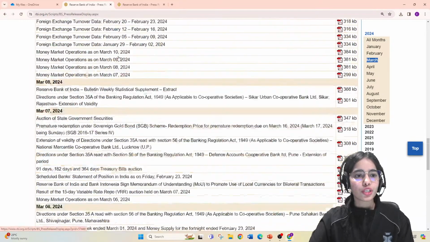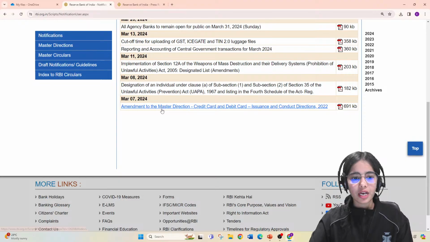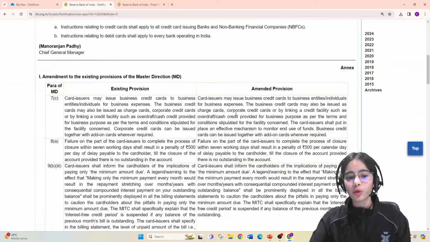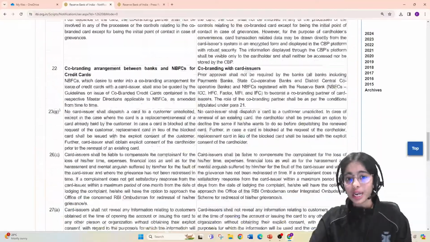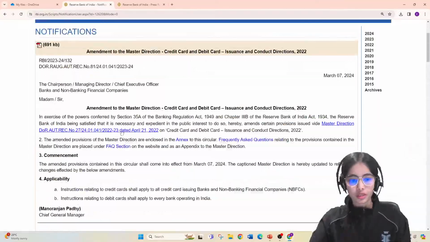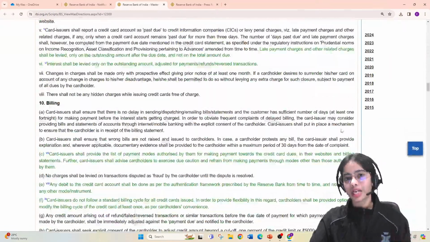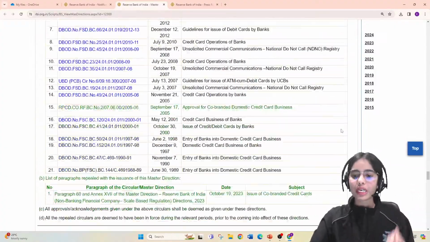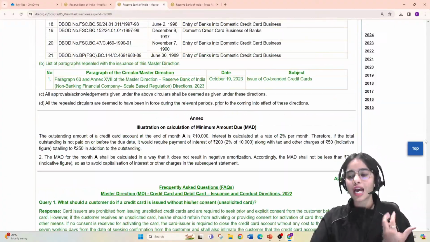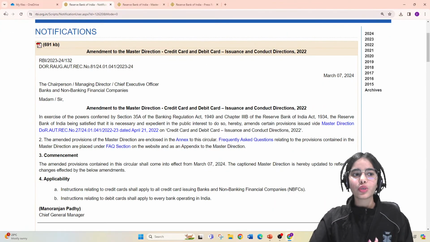Like in the next session, you are going to get this amendment to the master direction. On Tuesday, I am going to cover this complete amendment. You can see how lengthy it is, and this is just a part. Under this amendment, there is also the complete master direction that has to be covered. So this will be covered in your Tuesday session. So you can understand that the typical ones, the difficult ones, I am trying to cover in the sessions. The small ones, you have to cover yourself.